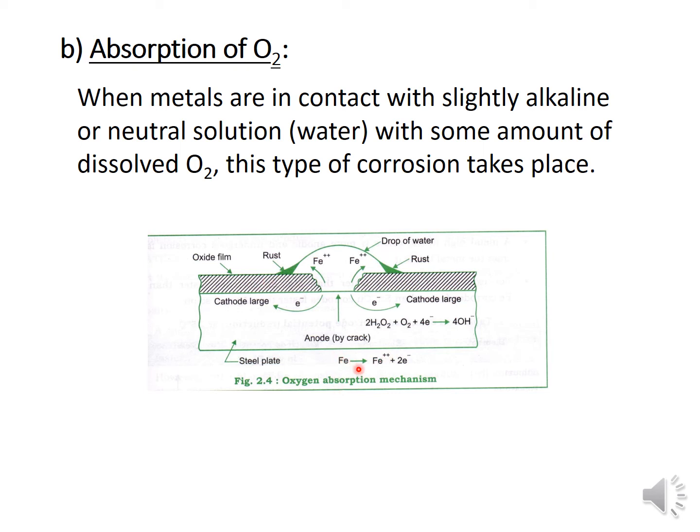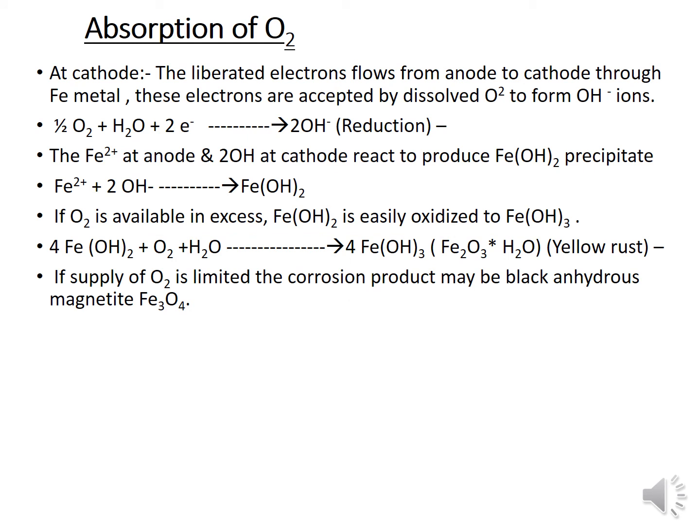The pure metal loses electrons to form Fe2+ and 2 electrons, while these electrons are gained by water and oxygen to form OH-. This OH- reacts with Fe2+ to form iron hydroxide. That is, Fe2+ at the anode and OH- at the cathode react to produce Fe(OH)2. If oxygen is in excess, it is easily oxidized to Fe(OH)3.